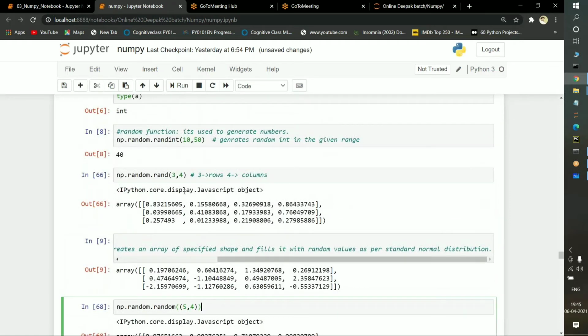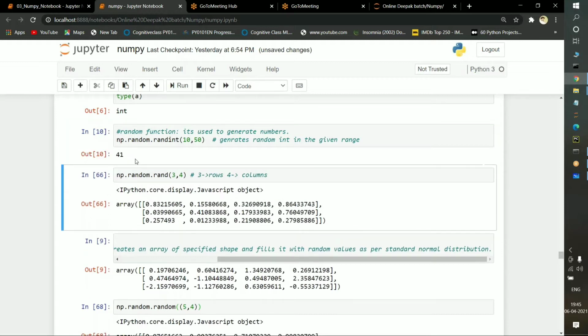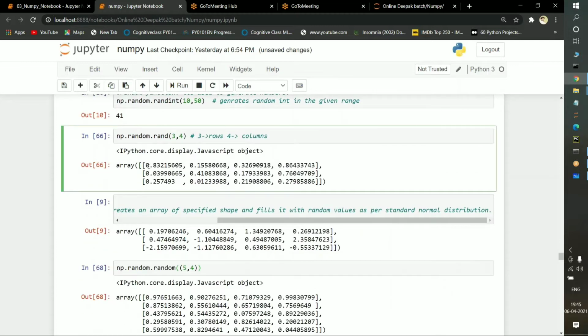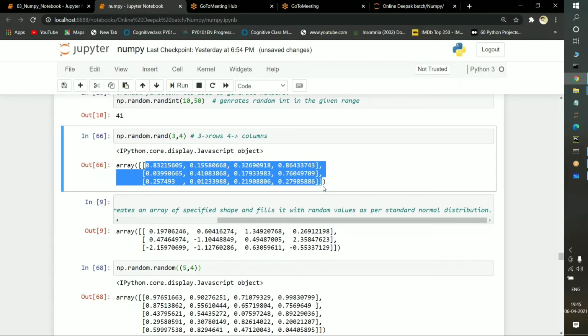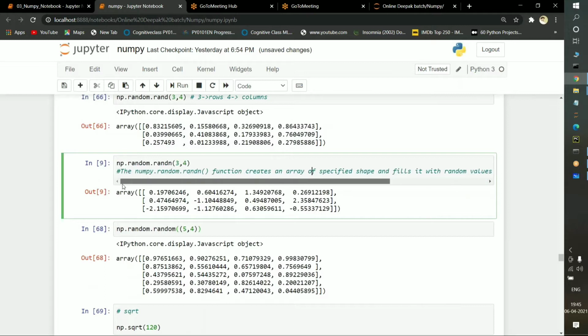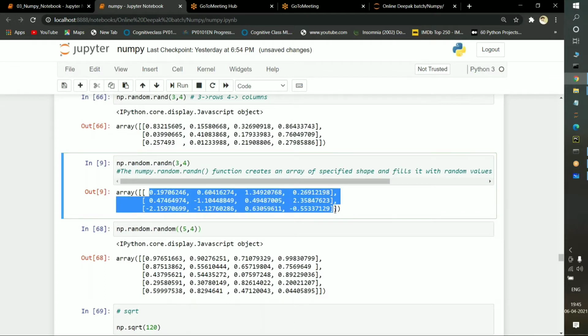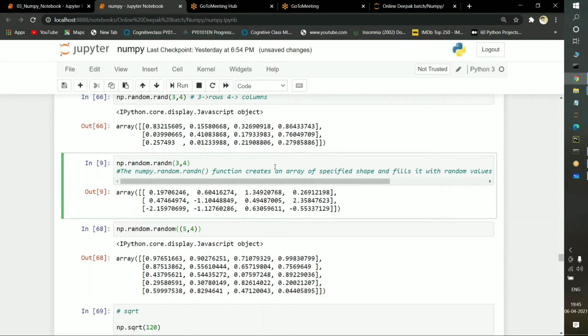The purpose of these 4 commands: int means it will only select one integer value. Suppose I execute this command again, see, another integer value has been selected within the range. Here, the rand keyword, what will it do? 3 rows and 4 columns will be selected. Here also, 3 rows and 4 columns will be selected, but it works with the help of standard deviation.